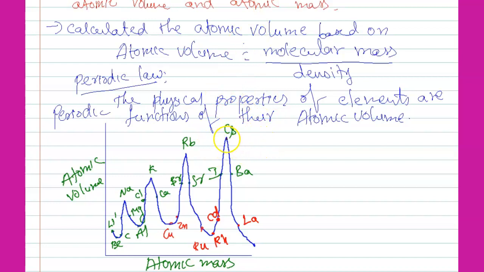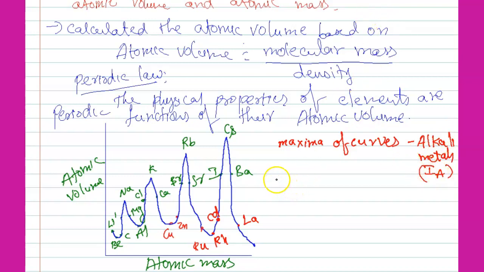Actually this is the peak point. See the students, peak points. This is nothing but the maxima of the curve. The maxima of the curve is occupied by alkali metals. Alkali means 1A group elements. So alkali metals, 1A group elements, occupy the maxima. Then what about minima?